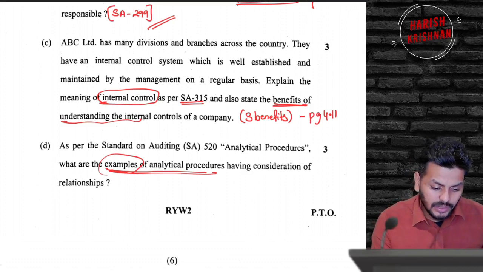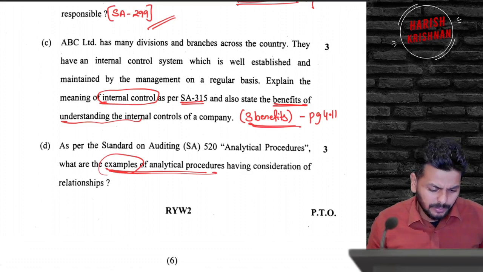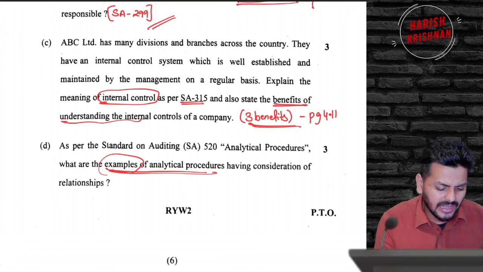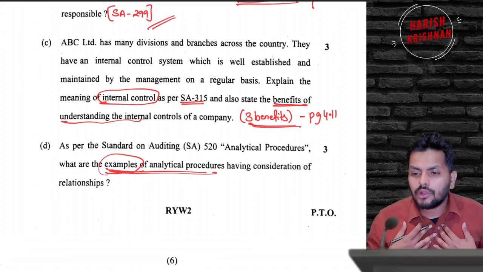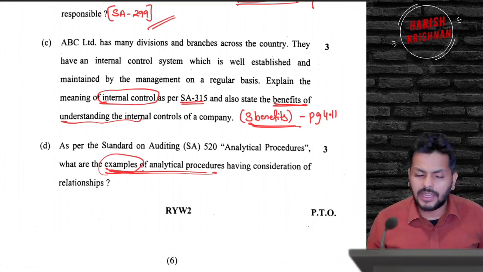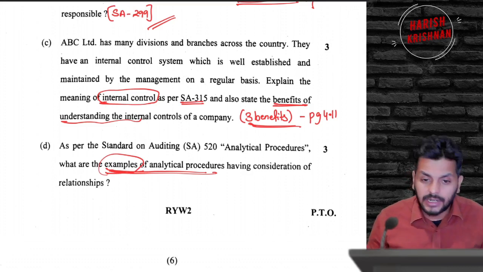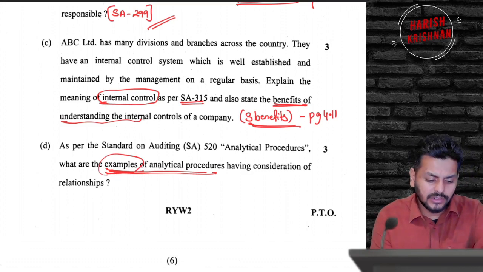So state the benefits of internal control, 3 marks, 3 benefits, very straight and simple point. And as per SA 520, write some examples of analytical procedures which have consideration of relationships. There are lots of examples that you can write for analytical procedures, ranging from debtors, sales, and so on. You can give so many examples, starting with sales being the easy one. So what are the examples of analytical procedures having consideration of relationships?